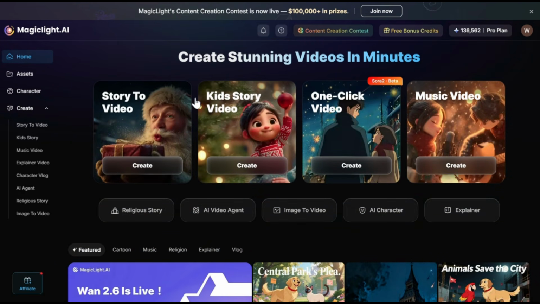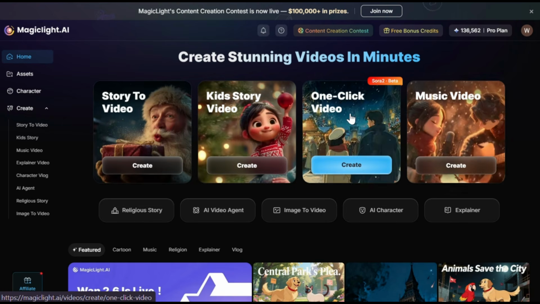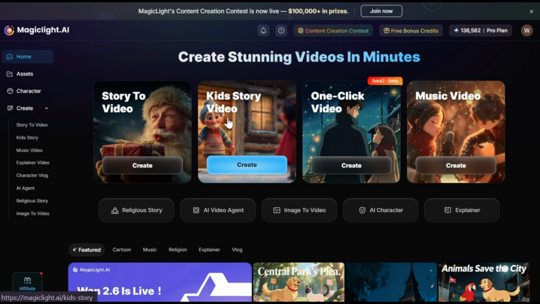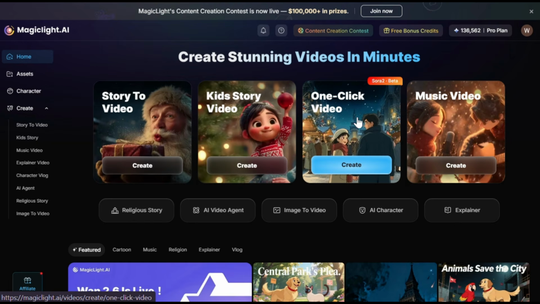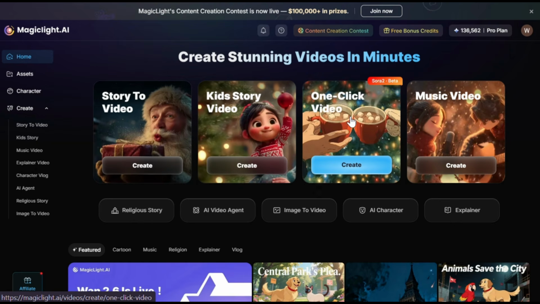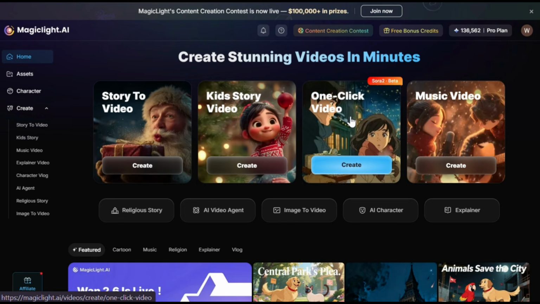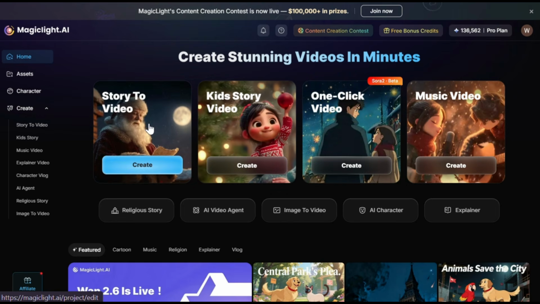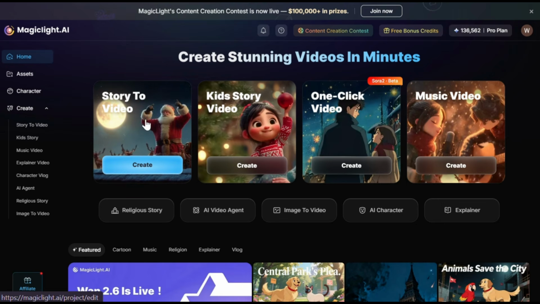Now, on the top here, you can see there are many options to create videos. You can create music videos, kids stories, and you can even use the Sora 2 video option, which can generate videos using Sora 2 that are up to 30 minutes long. Now, I used the story to video option to generate the video I showed you in the beginning. Let me show you what I did.